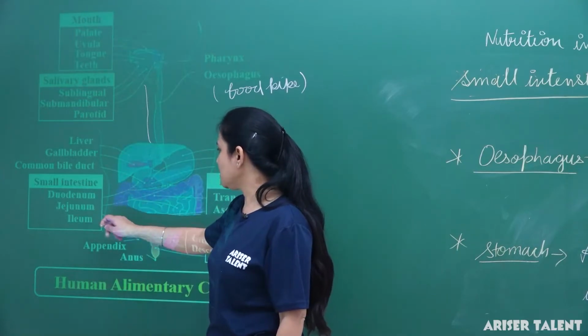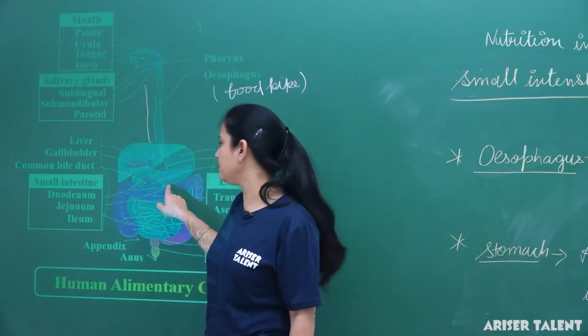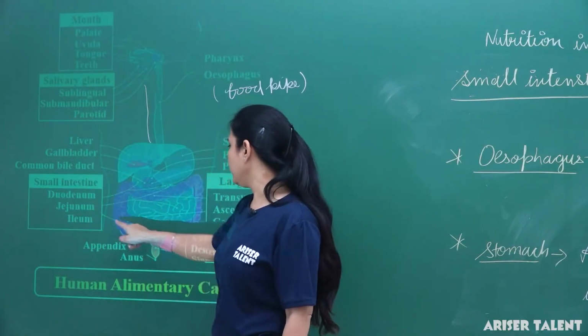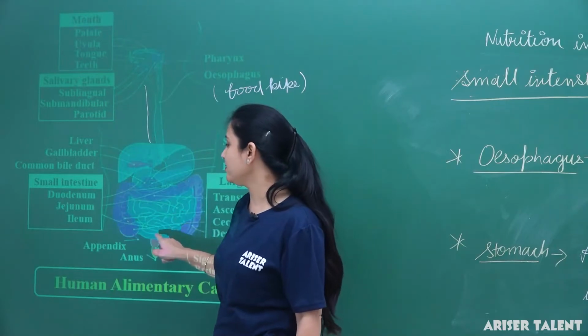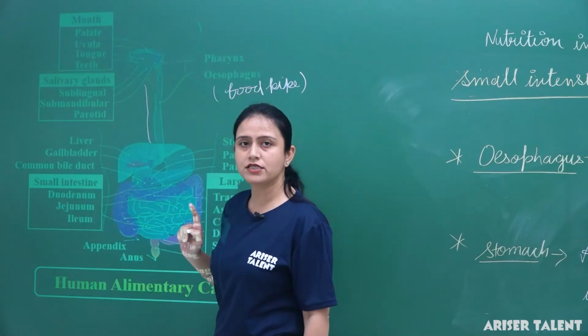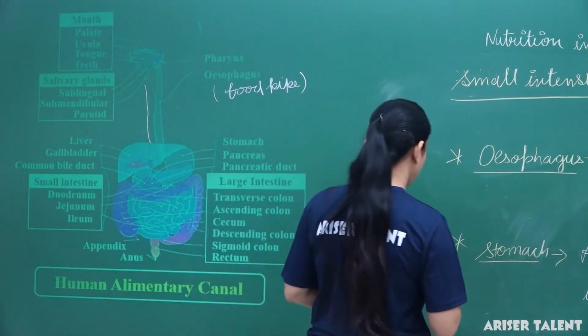Then here we can see this is the jejunum part. Whatever juices are secreted by the stomach, they get collected here. And ileum, this is the ileum part. What it does, it connects the small intestine to the large intestine. Okay, so these are the 3 parts of small intestine.